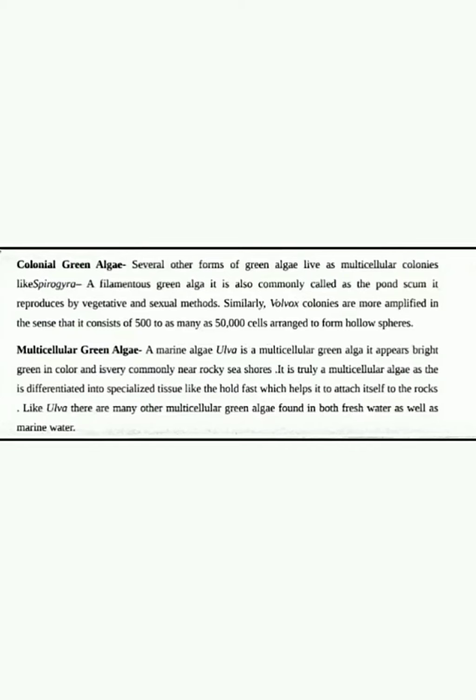It has a specialized body part called a holdfast. Holdfast is nothing but a base for itself to attach to a surface. It has a holdfast to attach itself to rocks so that it can take the support of the rock and stand.